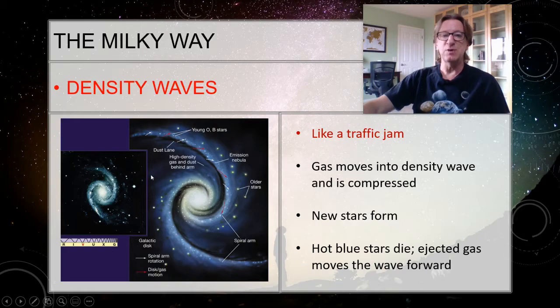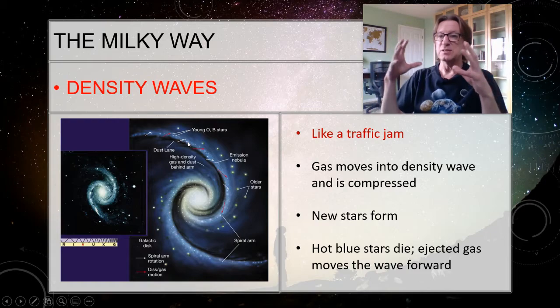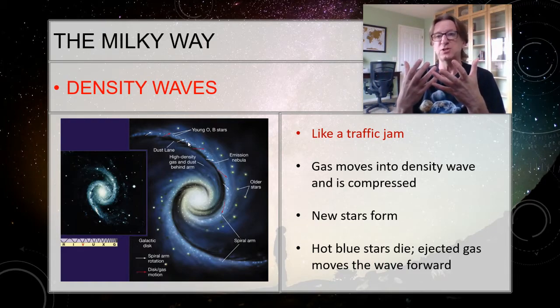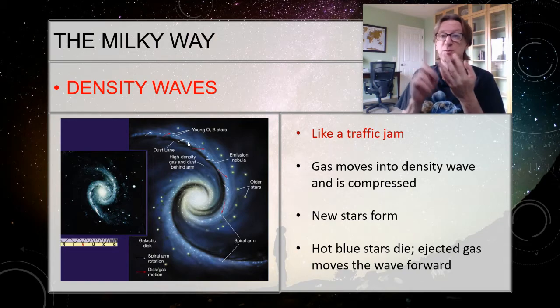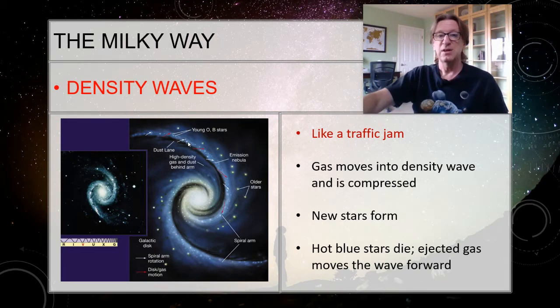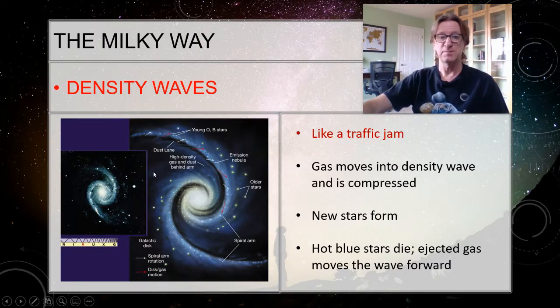You've got a density wave, and the stars themselves move faster than the density wave, as Kepler's law says they should. But as the gas and dust moves into this area, it gets compressed and it triggers star formation. So it's going to produce O stars, B stars, G stars, M stars. Now think about it. Which is going to live longer, the M stars or the O stars? The M stars live longer. So they live long enough to just keep on moving. And they may continue on into the next spiral arm, because there'll be another density wave out here.